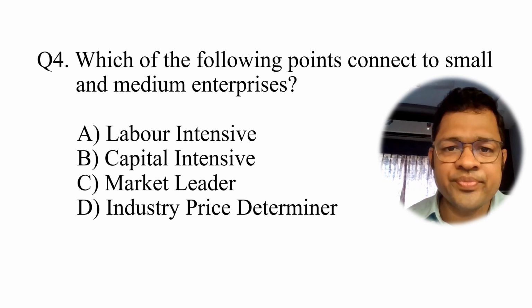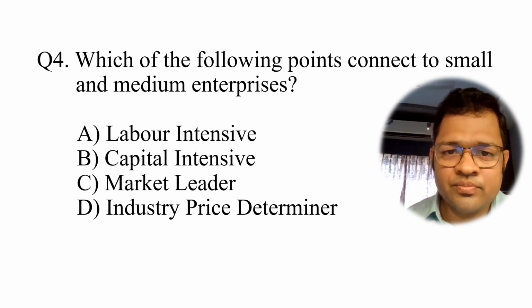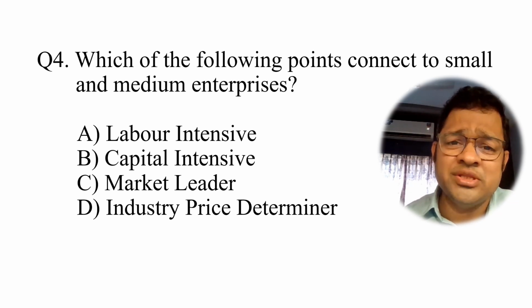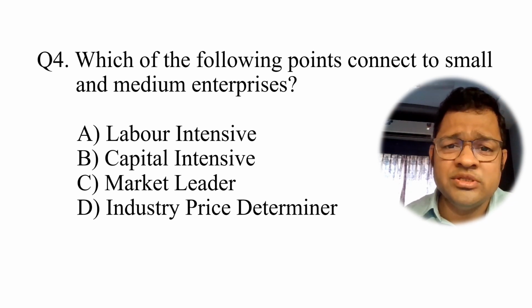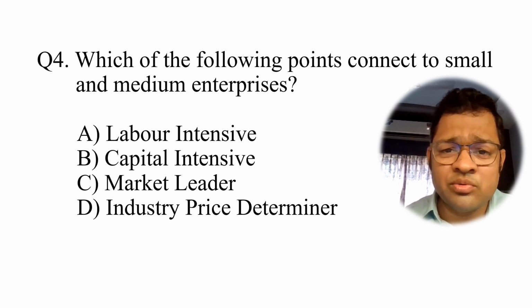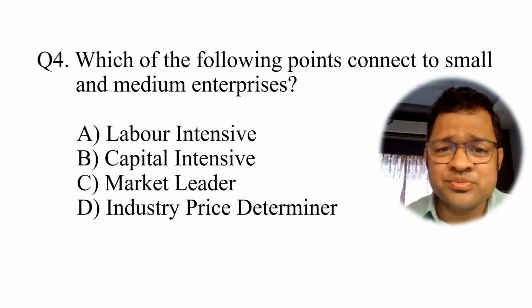The next question is, which of the following points connect to small and medium enterprises? You all know that I have highlighted this in a number of videos. When seasonal unemployment occurs, people will migrate from the rural sector to the urban one. Then you have to set up your small scale industries near the rural periphery, by which migration will be checked.